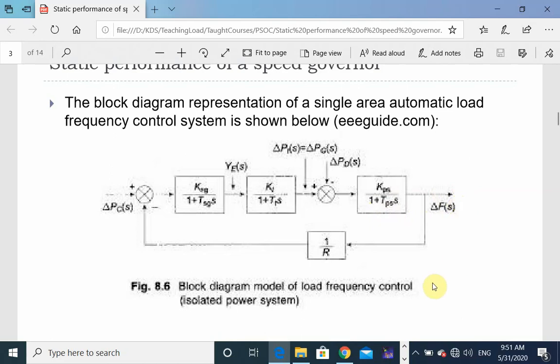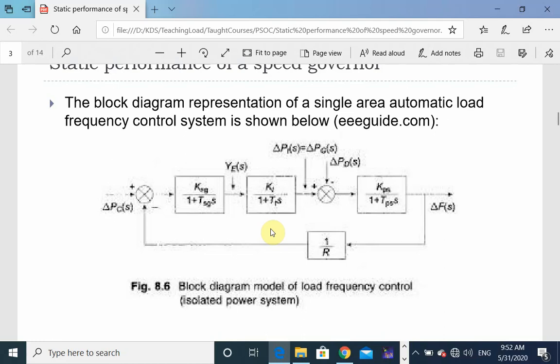So this is the block diagram representation of the load frequency control system. With this knowledge, we move to how the steady state, or the static performance of the speed governing system, is obtained.